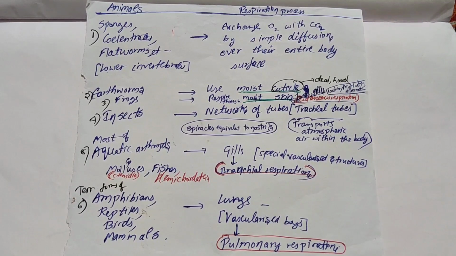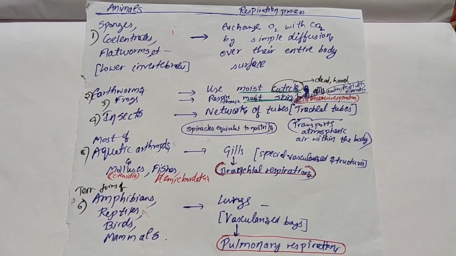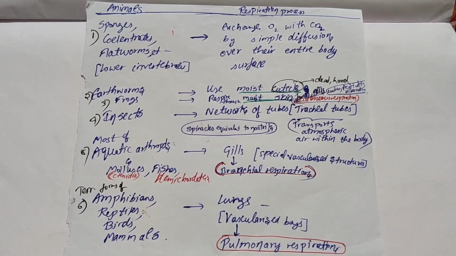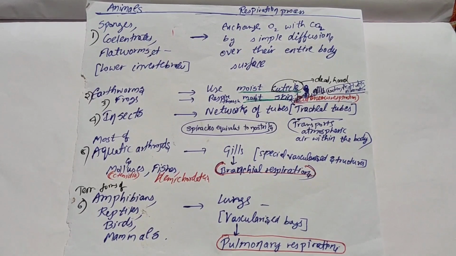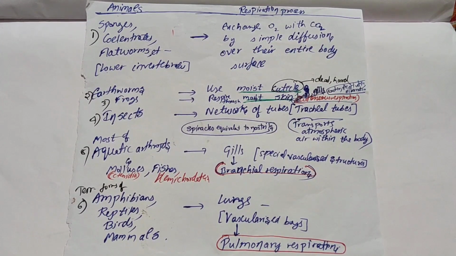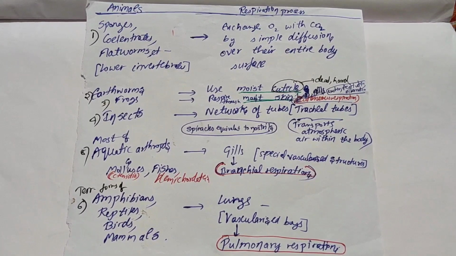Next, most of the aquatic arthropods, mollusks, fishes and hemichordates all have gills. If the respiration is by gills, then we call it branchial respiration. You may have a doubt: in mollusks there are ctenidia, but ctenidia is also a type of gill. Next, in terrestrial forms of amphibians, reptiles, birds and mammals, we can automatically guess it is lungs. And if the respiration is by lungs, then we call it pulmonary respiration.